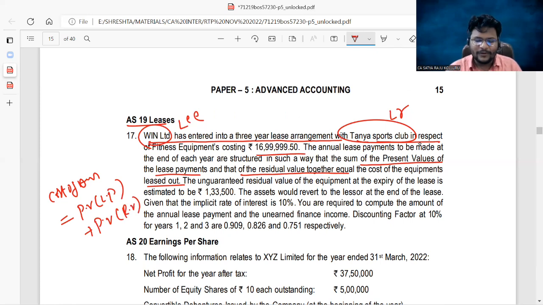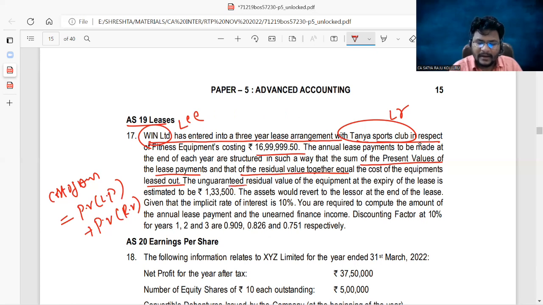Yes, that is absolutely right. If that is the case, then generally such a lease is known as finance lease, guys. So if the present value of the future lease rentals is approximately equal to the fair value of the asset, then it is known as finance lease. Indirectly he is telling that the lease is a finance lease.